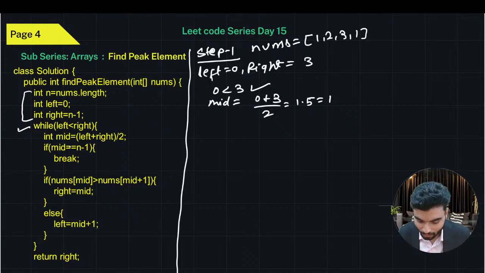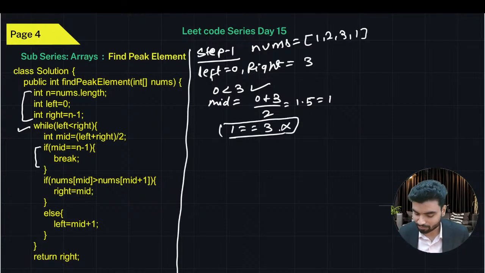Now we are checking: is mid pointing to the last element? If it were, the first element itself would be a peak element, because that is the scenario when we have a single value. But here mid is not equal to n minus 1, because mid is 1 and 1 is not equal to 4 minus 1, which is 3. So this is not the scenario, which means we don't have an array of size one, we have multiple elements.